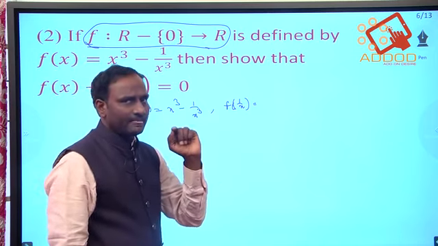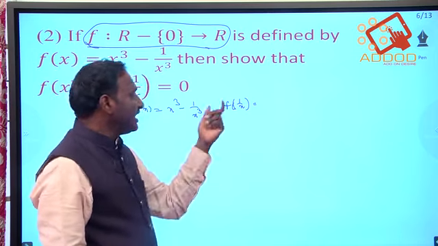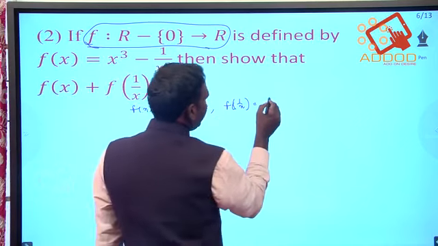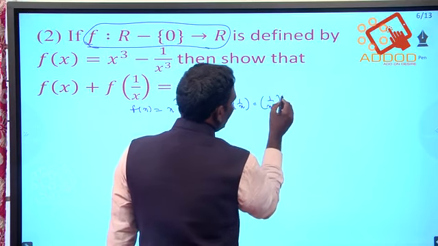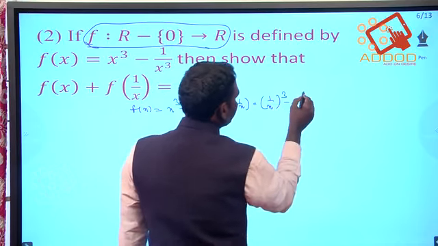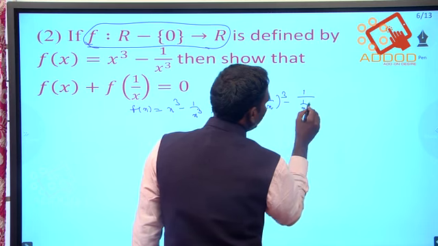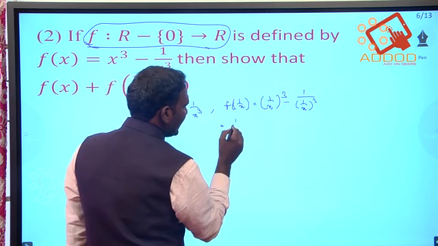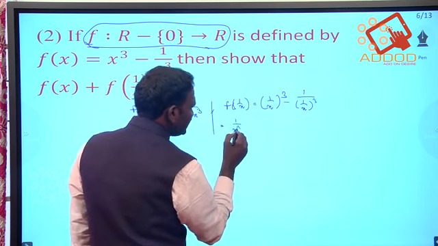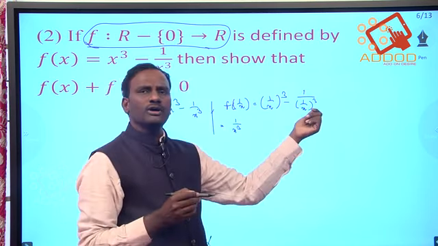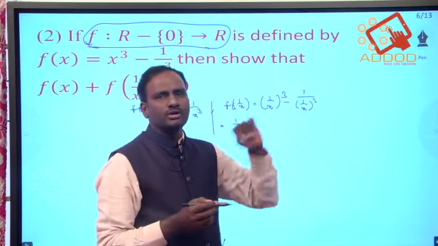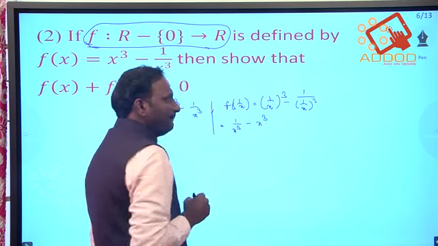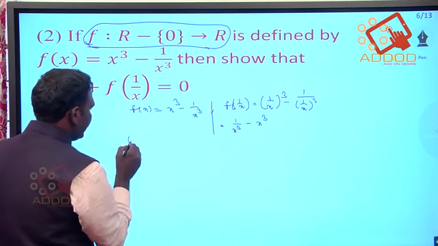Wherever x is there, we need to write 1 by x. So here I am writing (1 by x) whole cube minus 1 by (x whole cube). So this is equal to, this function is as it is, 1 by x cube. By the reciprocal definition, 1 by the function goes to the numerator, that is nothing but x cube. Okay, right. So here I am taking the LHS function.